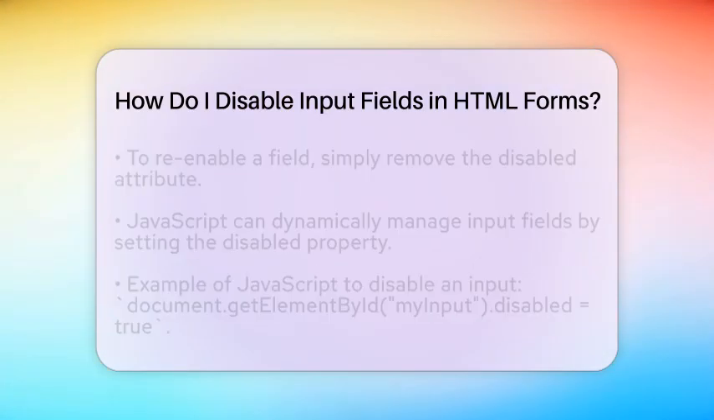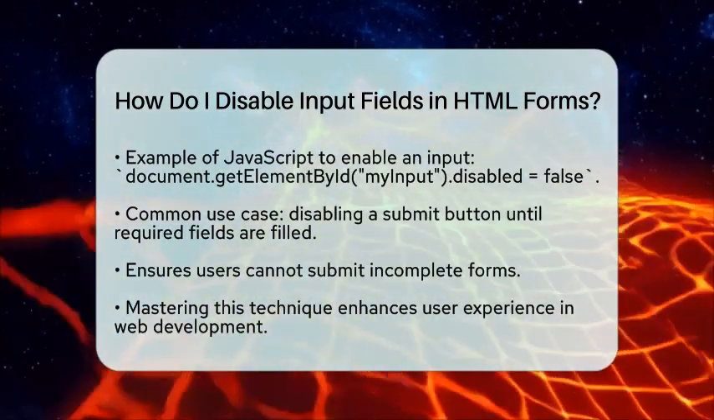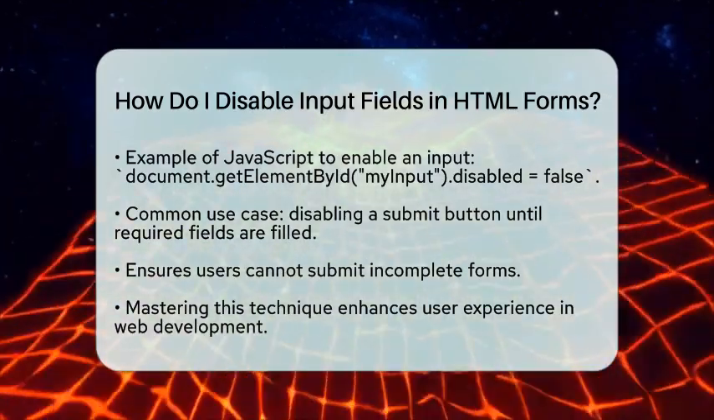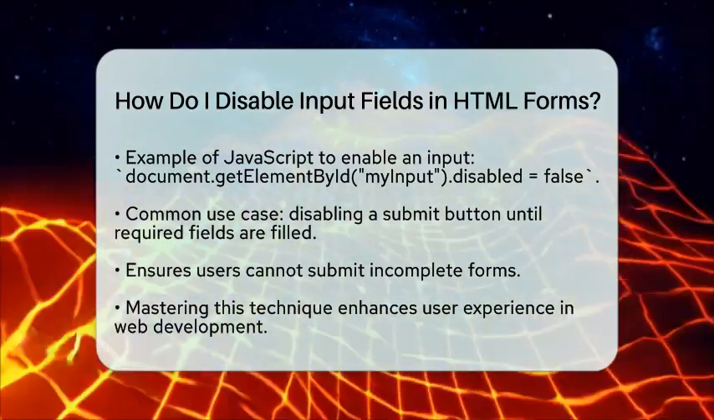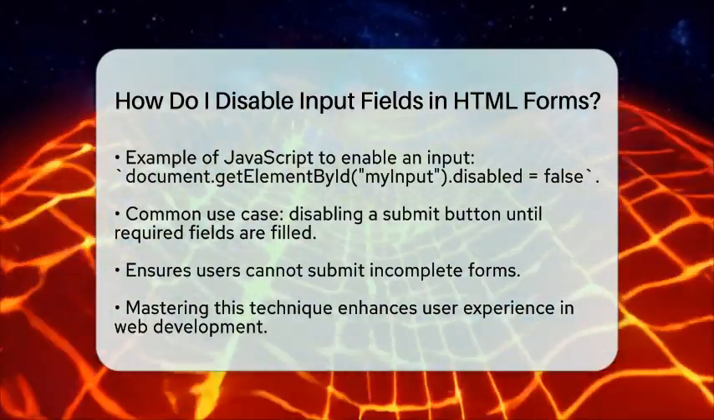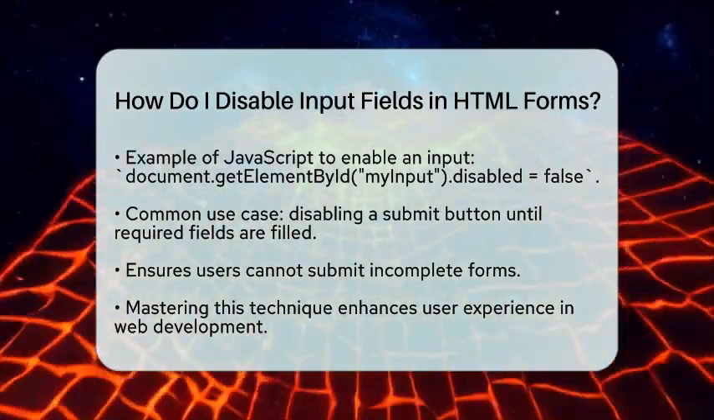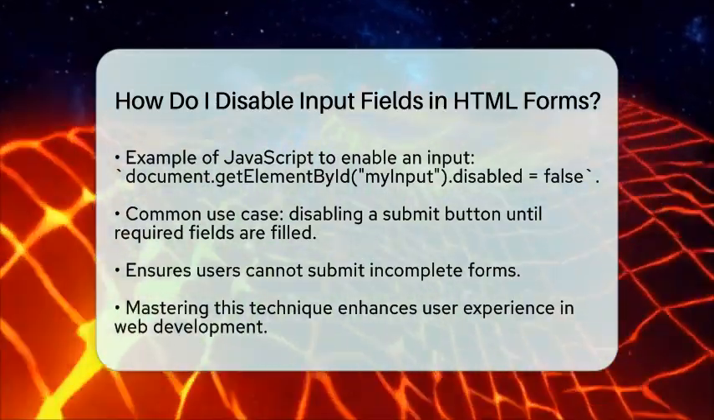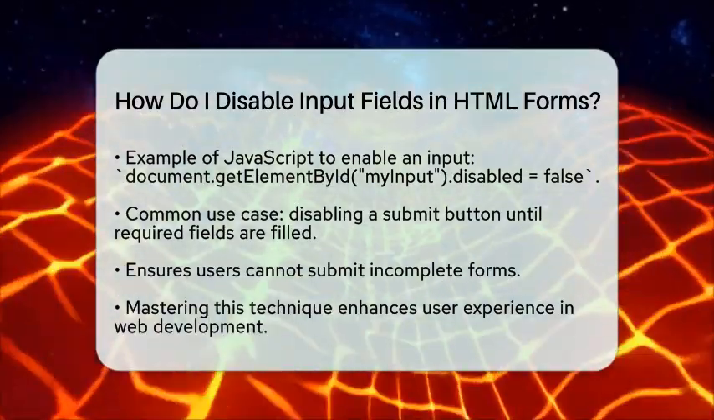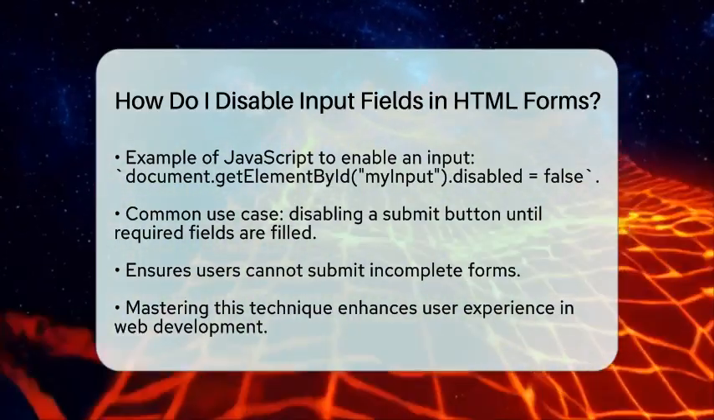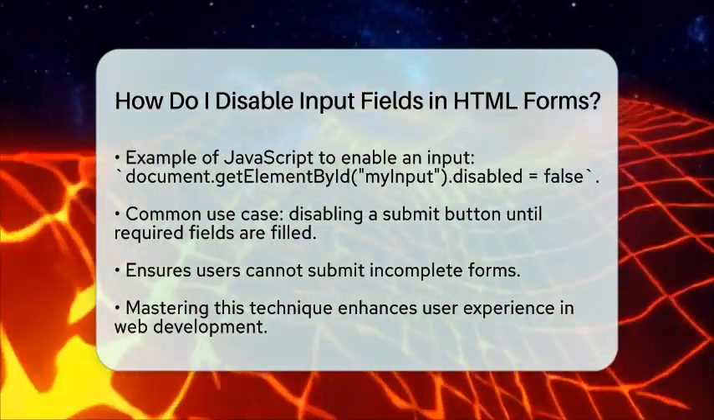A common use case is disabling a submit button until all required fields are filled. You can check the input values and toggle the button's disabled property accordingly. This ensures that users cannot submit incomplete forms. In summary, disabling input fields in HTML forms is done by adding the disabled attribute to the input elements. This prevents user interaction and excludes the input from submission.